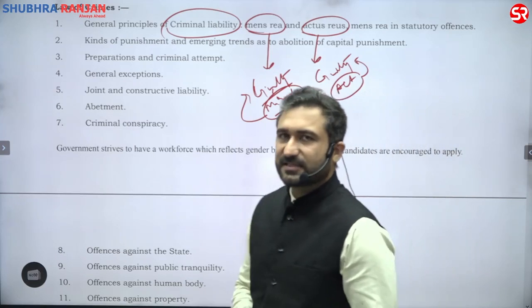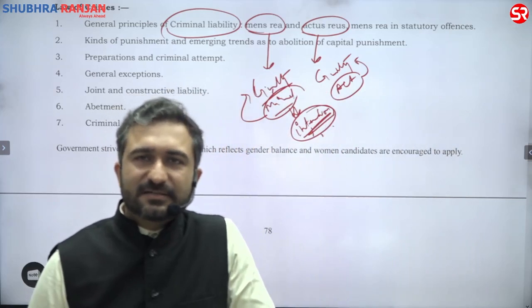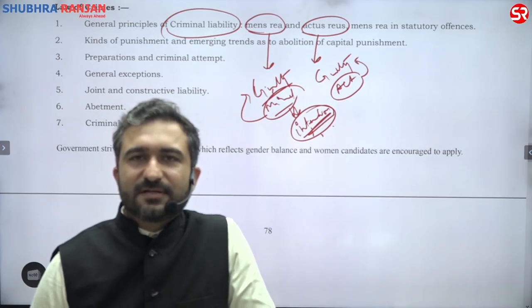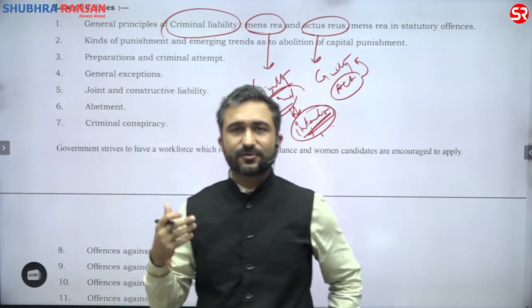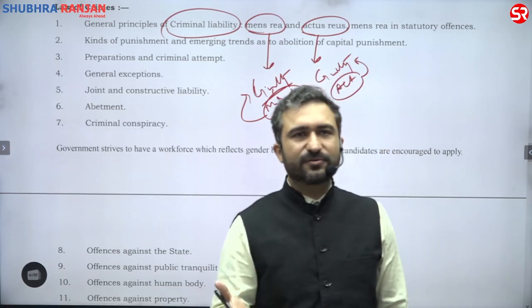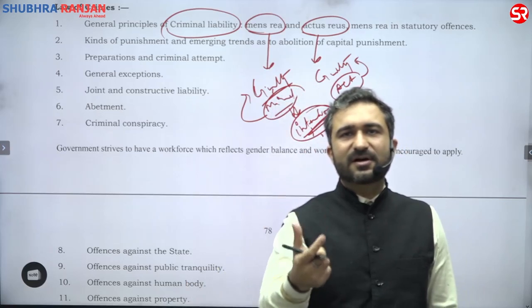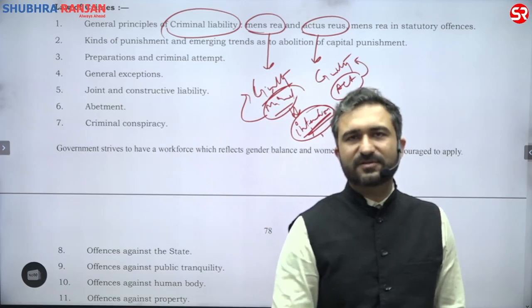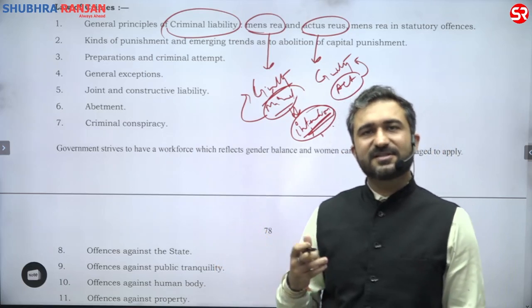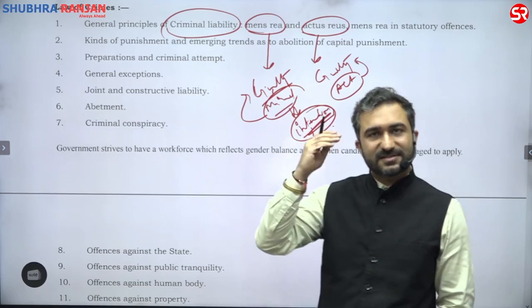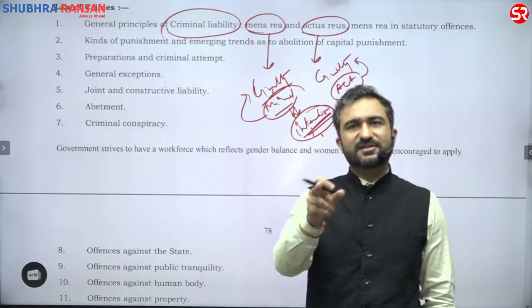You had a particular intention, intention, deliberation. You wanted that desire, the consequence, the conscious state of mind. Everything will be discussed in this particular aspect because they want you to understand about it. They just don't want you to read about murder. They first want you to understand how a crime is created at all. What is the thought process behind making any conduct as crime? That means what is the thought behind making any conduct punishable? Why you want this man to be punished for this conduct?